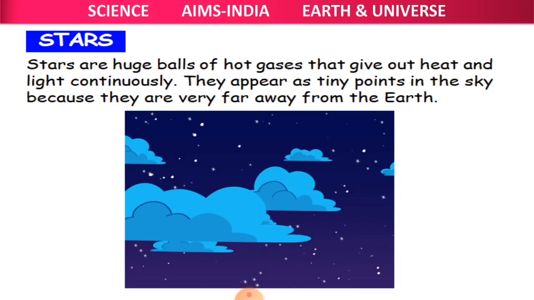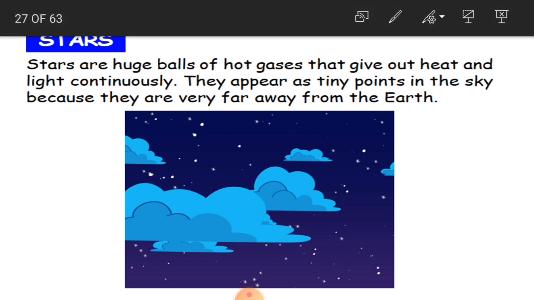Clear? Now, let us learn about the stars. Everybody loves to watch stars? We have so many rhymes also. In the childhood we were learning about stars in the form of rhymes. They are very beautiful, shining and twinkling in the dark sky in the night. Okay, children? So stars are huge balls of hot gases that give out heat and light continuously, and they appear as tiny points in the sky because they are very far away from the earth.